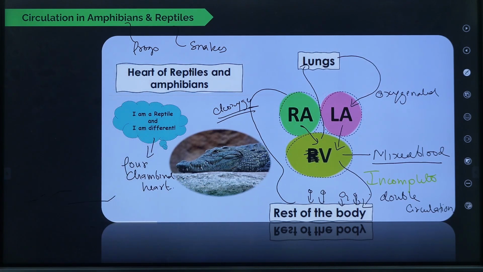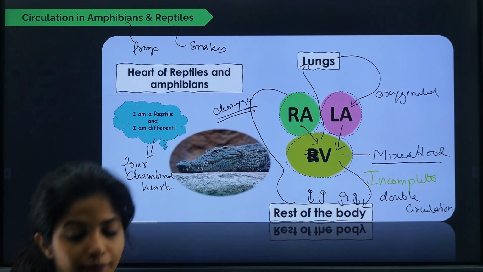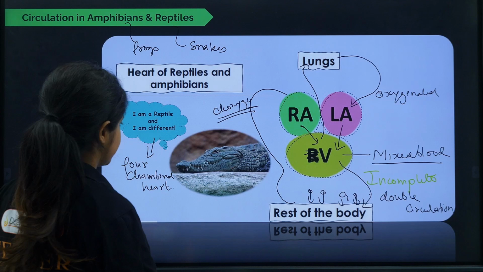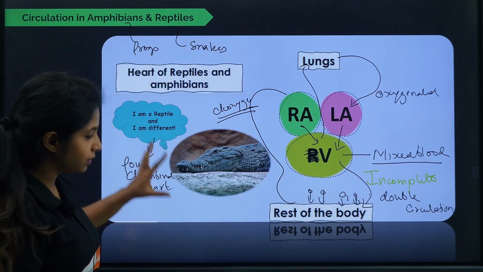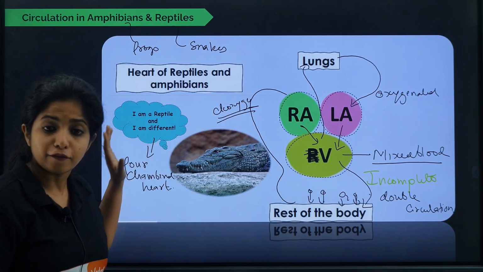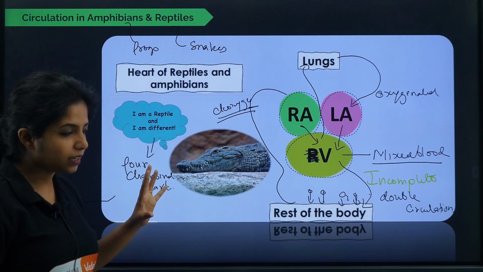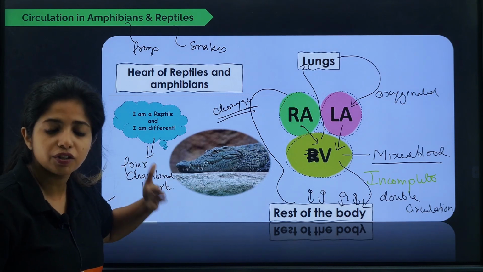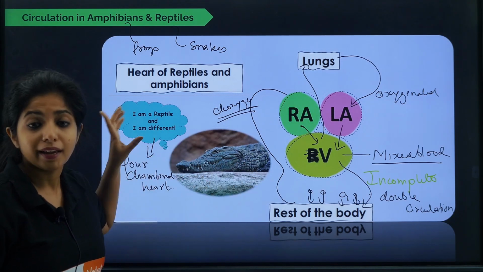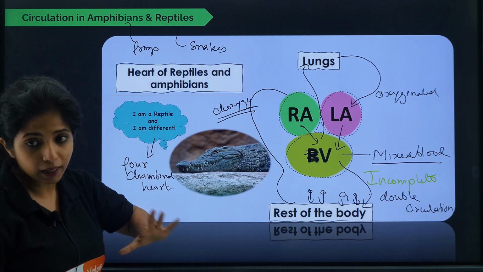Works? Just a second, children. So that's done. Okay. Please remember, these are the exceptions because they have a 4-chambered heart. Okay, they have higher energy requirements, which is why they came as an exception, and also it's a question that could be coming around.